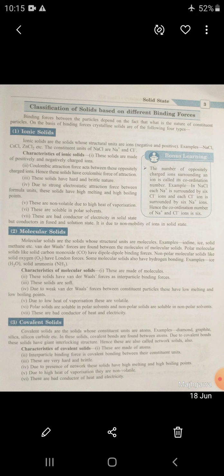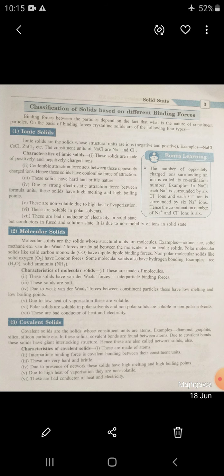Why are covalent solids called network solids? Because covalent bonds develop between the atoms, the constituent particles of covalent solids. So a giant interlocking structure develops in these solids, so they are called network solids.